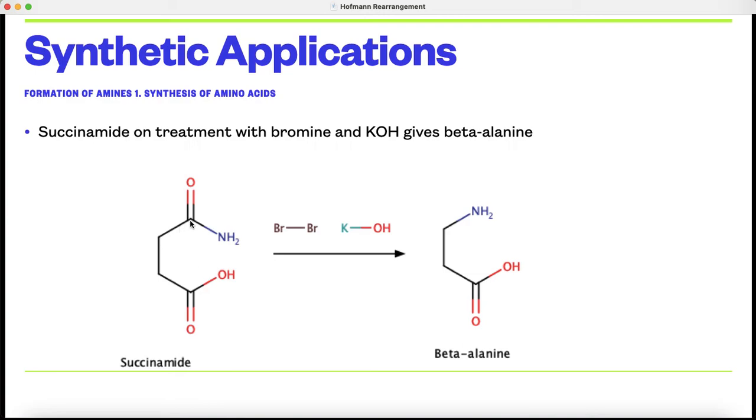CH2 single bond, carbon double bond oxygen single bond NH2, CH2 single bond CH2 single bond, carbon oxygen double bond, this carbonyl carbon attached to the OH. It is the succinamide, CH2CONH2, CH2COOH. On Hofmann rearrangement, there is removal of this carbonyl group and formation of the amine, that is NH2 CH2 CH2 C double bond O OH. It is beta alanine.